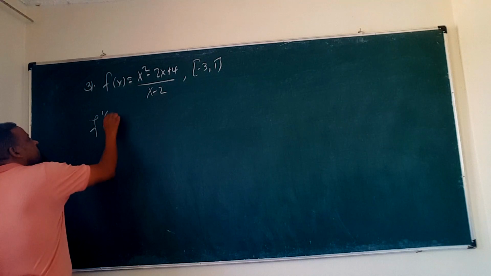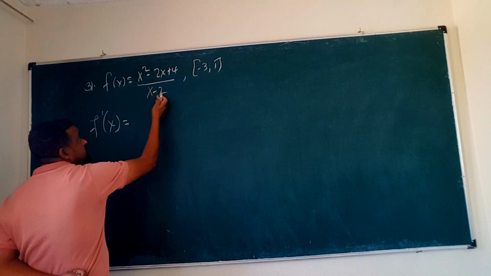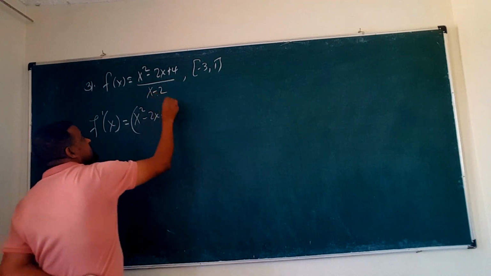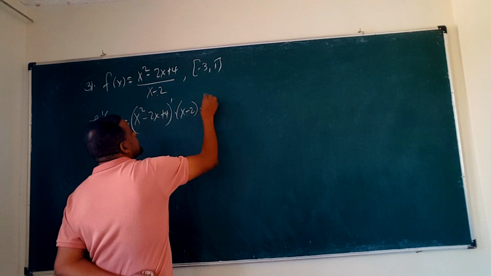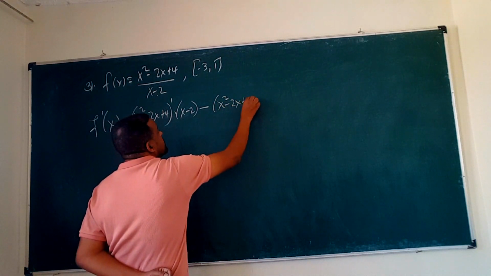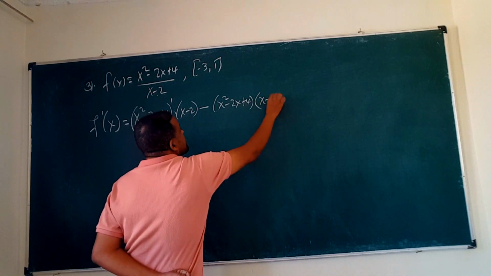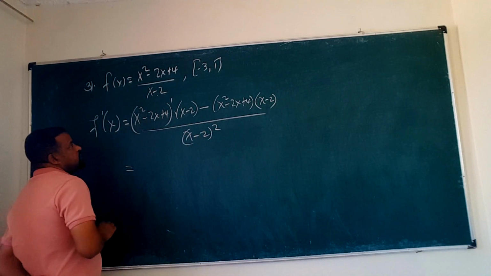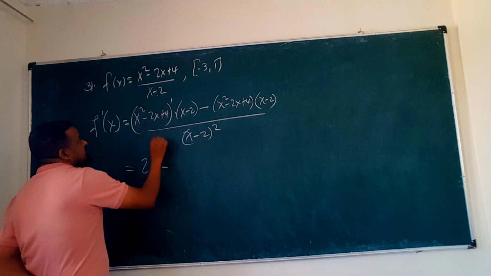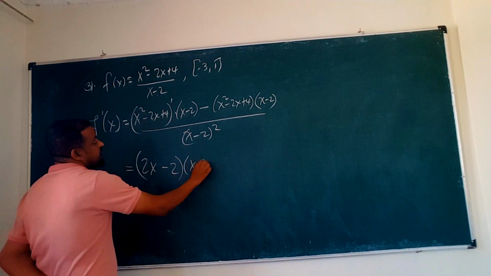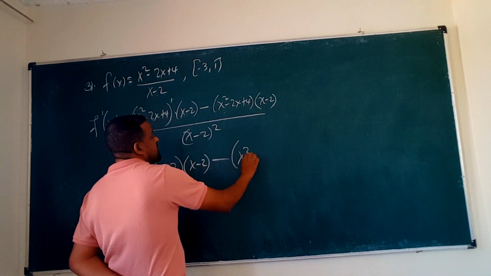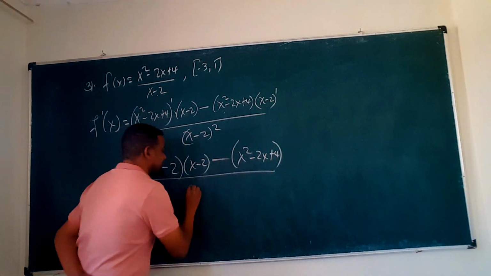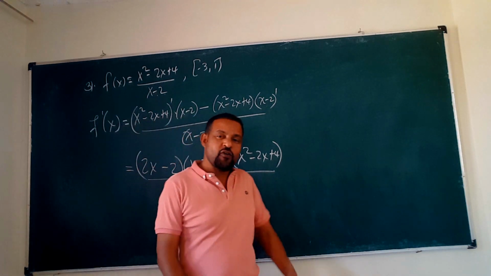The derivative of this function uses the quotient rule: the derivative of x squared minus 2x plus 4 is 2x minus 2, times x minus 2, minus x squared minus 2x plus 4 times the derivative of x minus 2, which is 1, over x minus 2 the whole squared.